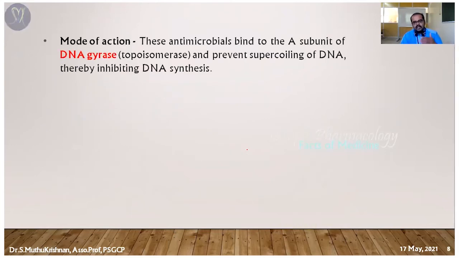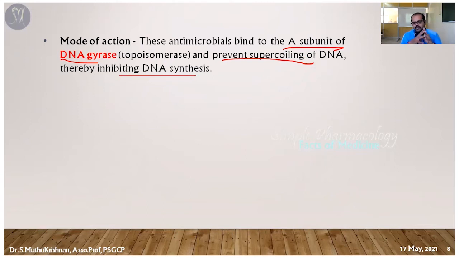So the next one, we can go deep into the mechanism of action. The mode of action is that this quinolone antimicrobial is going to bind with a subunit of DNA gyrase. You just memorize that: first, it binds with the DNA gyrase. So what's the role of DNA gyrase in DNA replication? It's going to prevent the supercoiling of DNA, and so inhibit DNA synthesis.